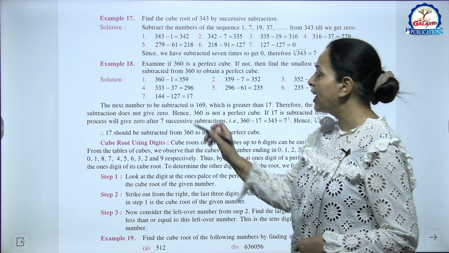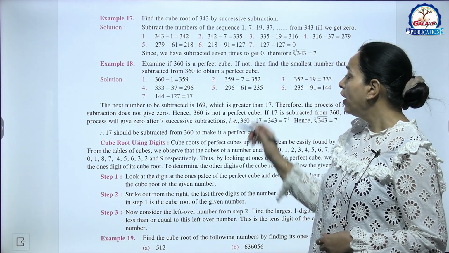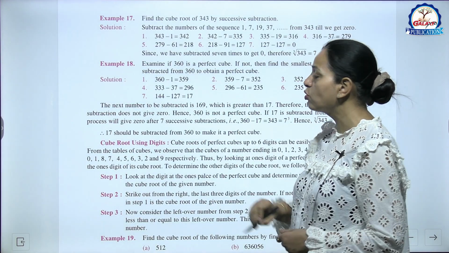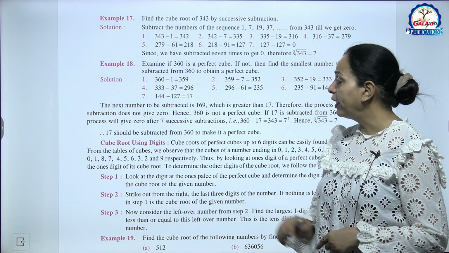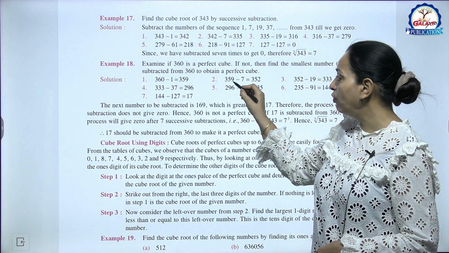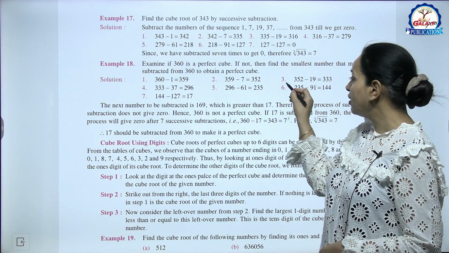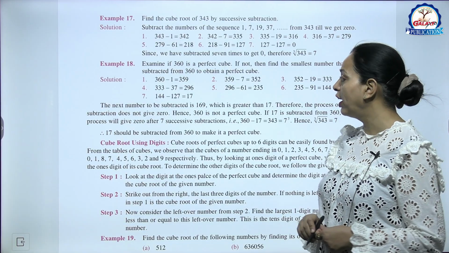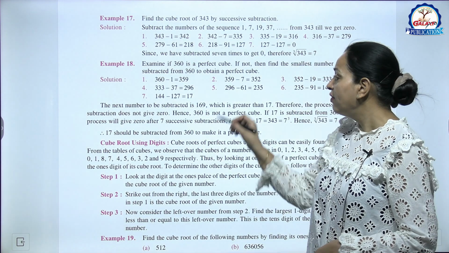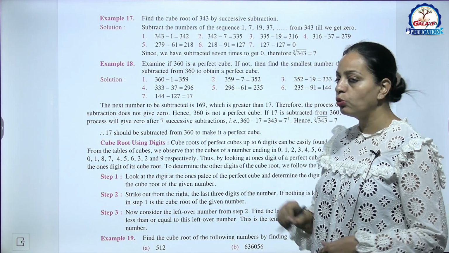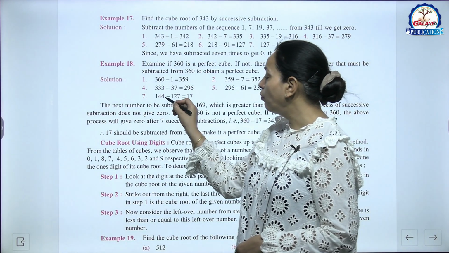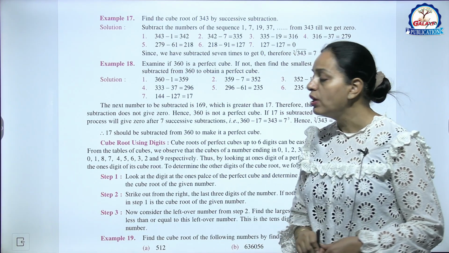Now example 18, examine if 360 is a perfect cube. If not, then find the smallest number that must be subtracted from 360 to obtain a perfect cube. तो हम करेंगे इसमें subtraction ही, like the first step 360 minus 1 359, second 359 minus 7 352, then third step 352 minus 19 333, then fourth 333 minus 37 296, then fifth 296 minus 61 235, then 6, 235 minus 91 144, then 7, 144 minus 127 equals to 17.